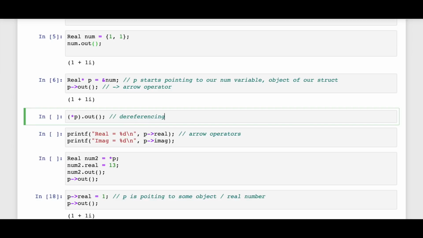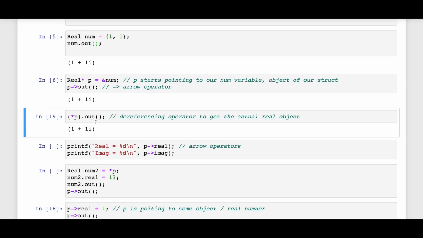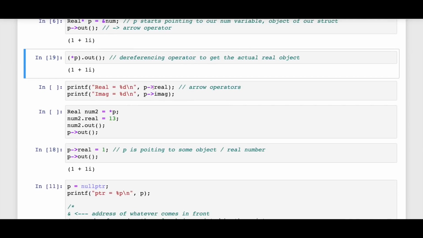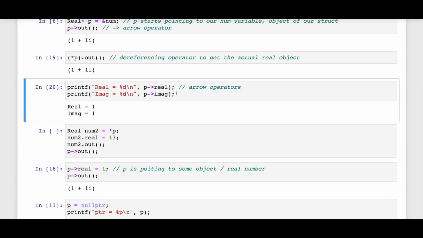Dereferencing, yeah. So I'm using the dereferencing operator to get the actual value, the actual real object, and then I'm using the dot notation, right? But this can be a bit tricky, and we will see that in a minute. Now moving forward, you can access the real part and imaginary part again using arrow operators, and you will print them, and the values are reflected over here.